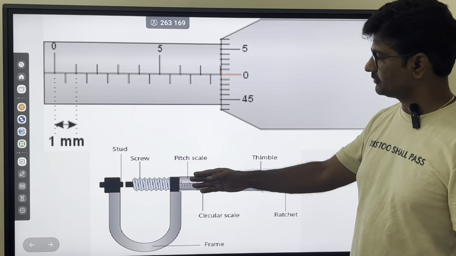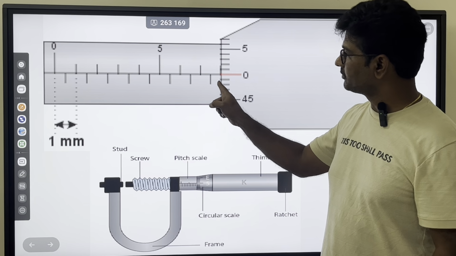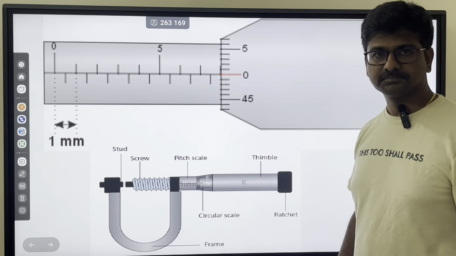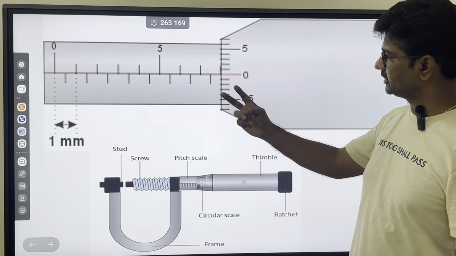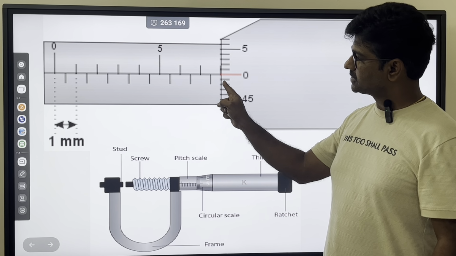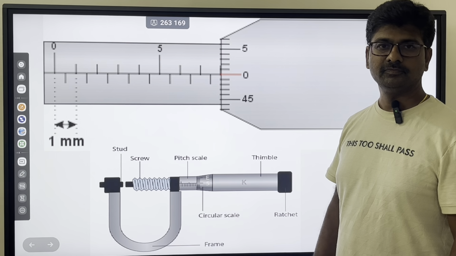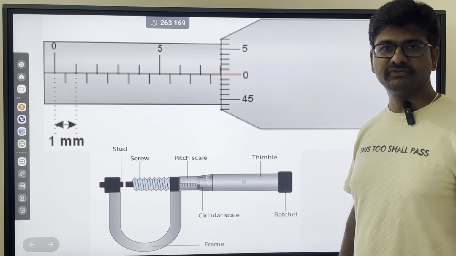Let us see, pitch of the screw here is from here to here. That means 0.5 mm. Let us assume that it is 0.5. Therefore, after one complete rotation, it advances 0.5 mm. So that is equal to the pitch of the screw.